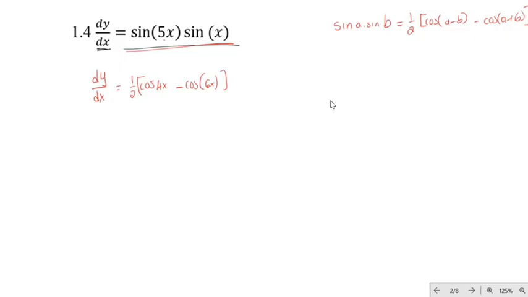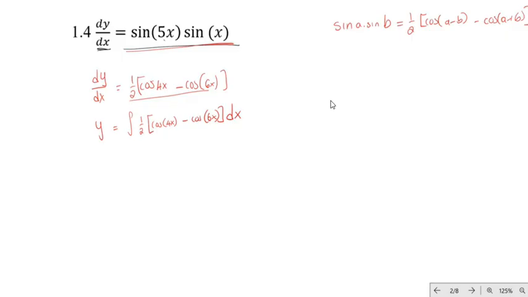Okay, so now we just need to integrate. If we directly integrate, we will get y, and then here we will have the integral of what we have here. That will just be half into cos 4x minus cos 6x, dx. So now we just need to integrate.